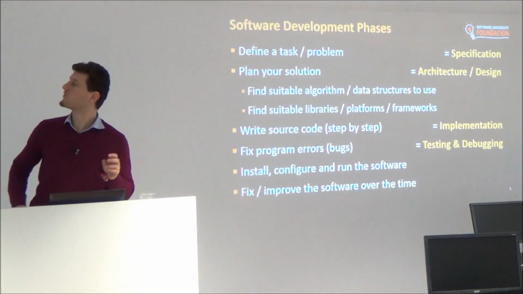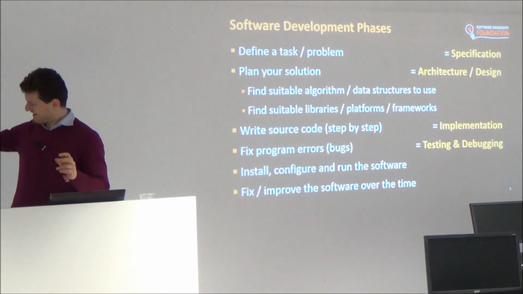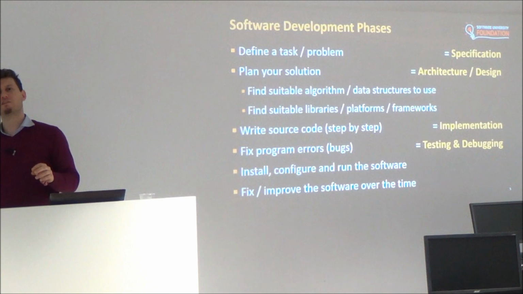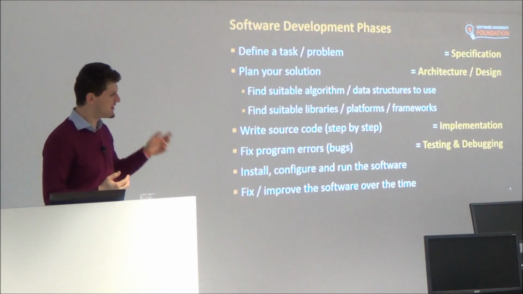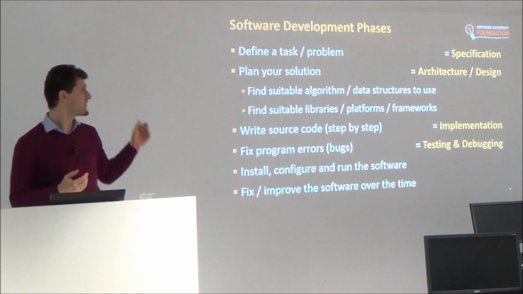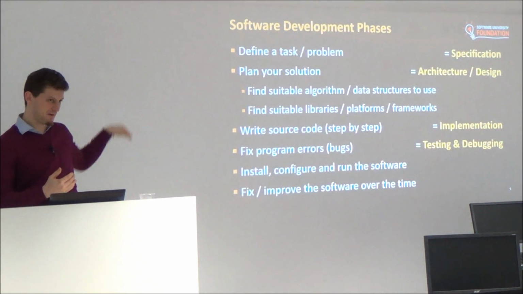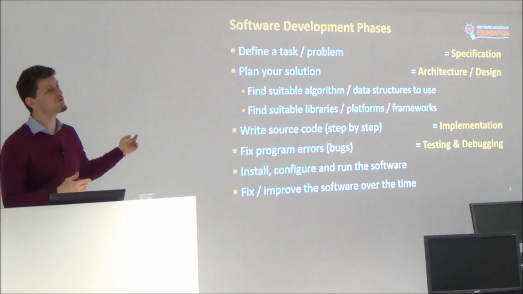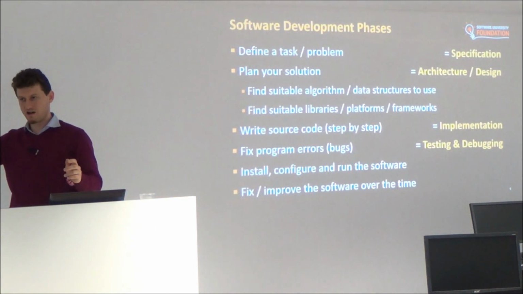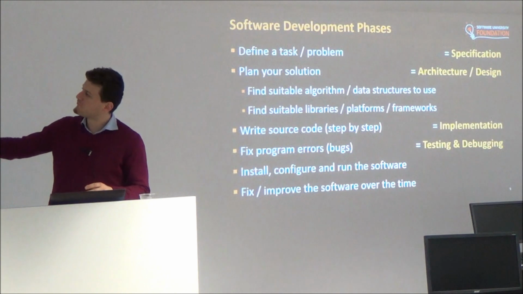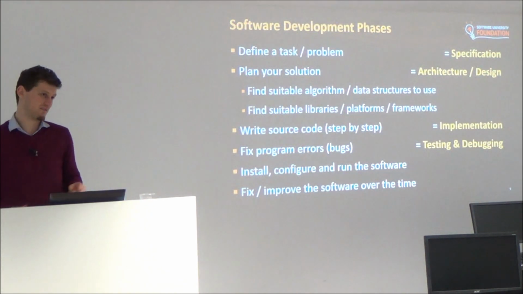In the software university, we'll have a large course on software engineering, and we'll go into deep details of this typical process. We'll learn that this process is not linear, it's iterative. So not always do you first plan the solution and later implement the code.